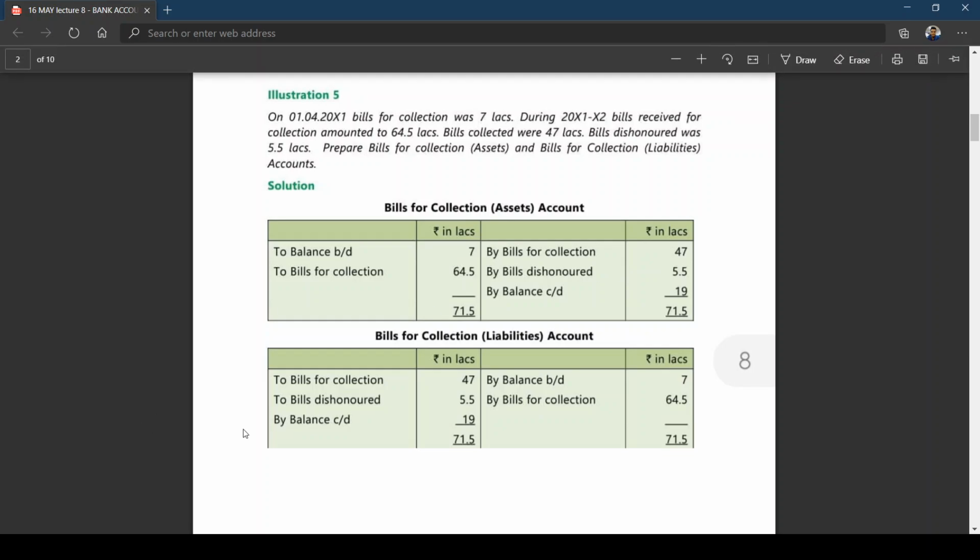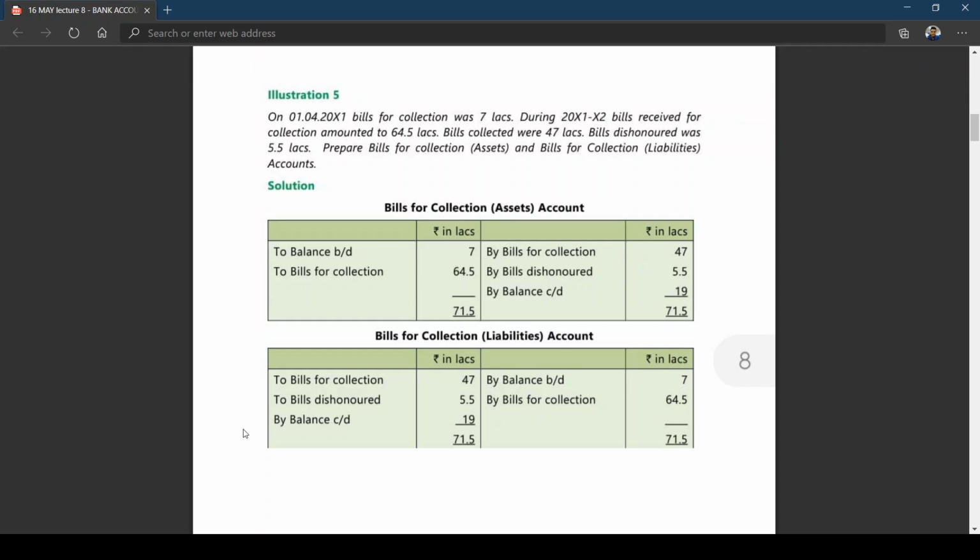So in simple words, how you can remember: if you want to open the account, you write opening balance, bills for collection asset. It shows debit balance here. It shows credit balance here. Then bills sent for collection, bills received for collection by the bank. You debit because asset shows debit balance here. You credit because it's a liability. And amount collected you credit here, amount dishonored you credit here. In brackets, whenever you are writing asset account, in brackets you write liability, here also in brackets you write liability. And when you write a liability, the credit in bills for collection asset account is nothing but, as I told you, a mirror reflection. The credit item will appear on the debit side, the debit item will appear on the credit side.